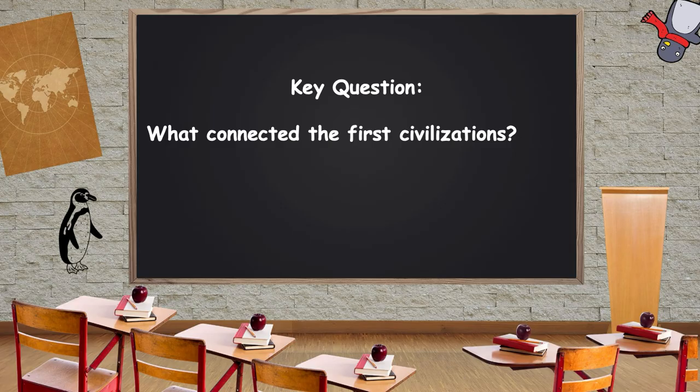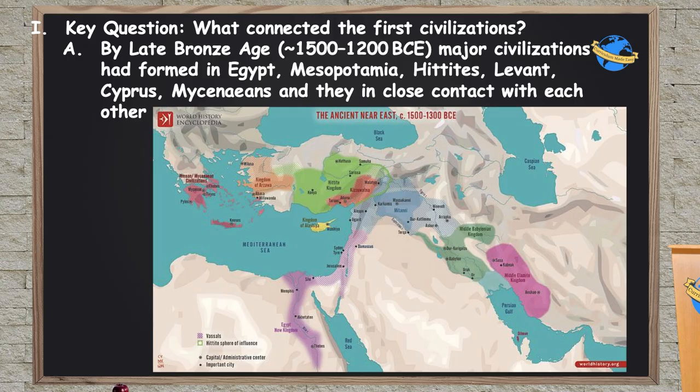Before we can talk about the collapse of these civilizations, we need to talk about what connected them first. So, the Late Bronze Age is generally referred to as time period about 1500 to 1200 BCE. Sometimes it's called 1500 to 1300 BCE. It really depends on who you're talking to, right? So, by the Late Bronze Age, a lot of people have been developing these massive civilizations in different areas around the world. The most prominent ones that we've been focusing on here are in what we call the area known as the Near East, the eastern half of the Mediterranean Sea, all the way through Mesopotamia.